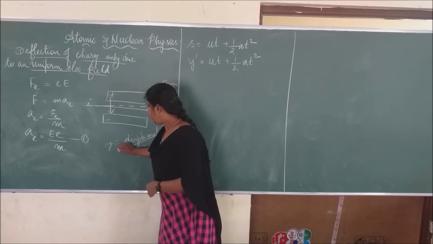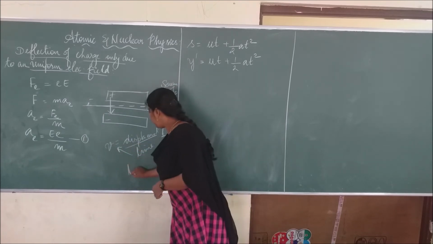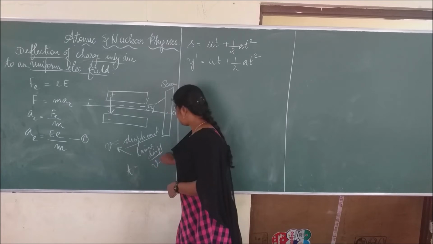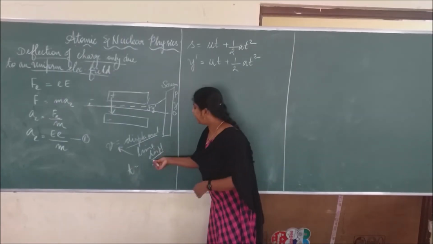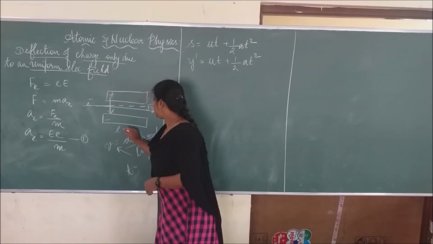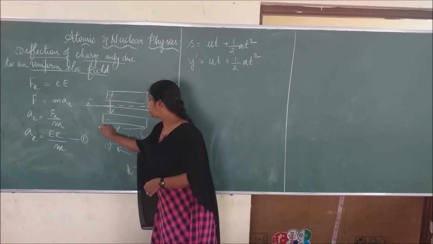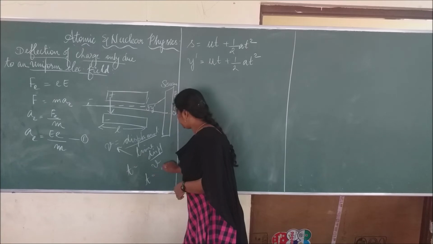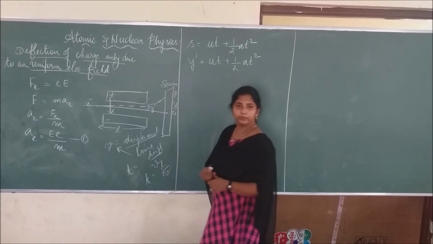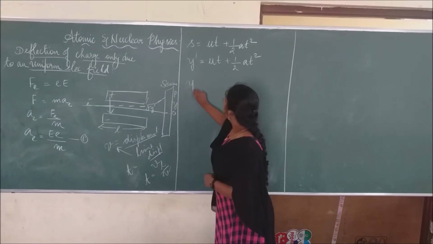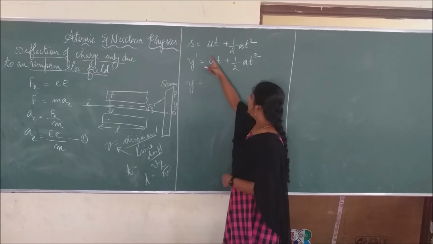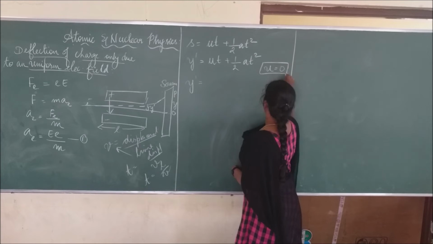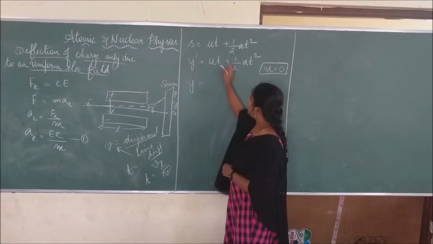Right? So by doing cross multiplication, we know T equals displacement by velocity. I consider this length L, the length of each plate, as the displacement here. So T equals L by V. Therefore, y dash equals u t plus half a t square, where u is the initial velocity. It is always 0, so u equals 0 and this term becomes 0.